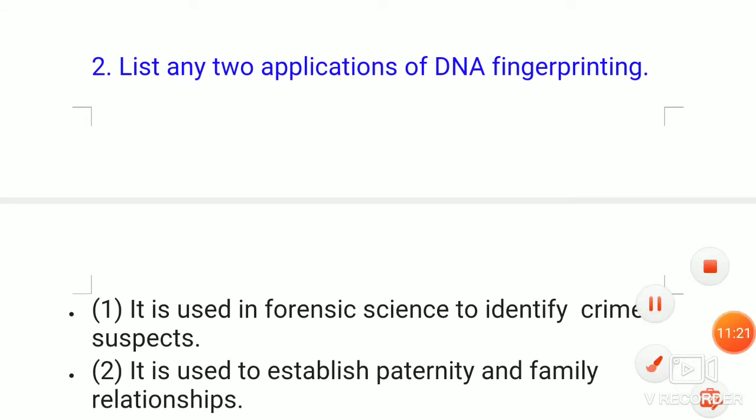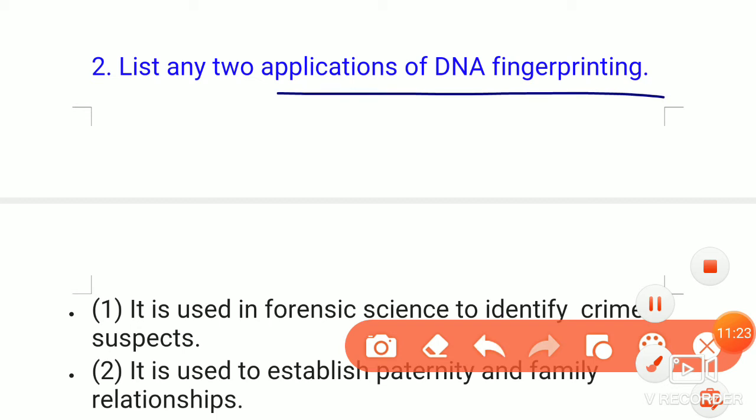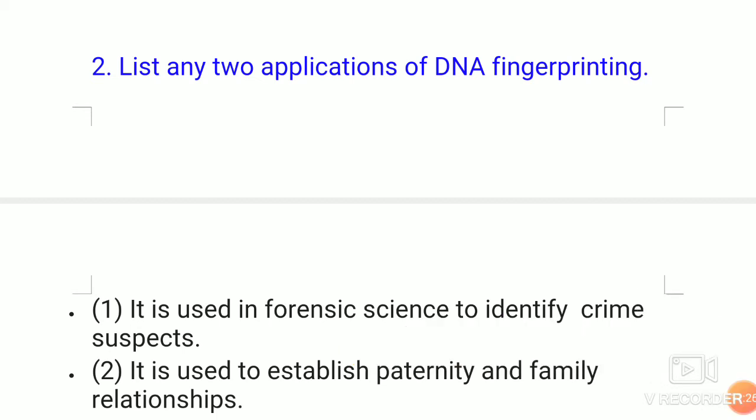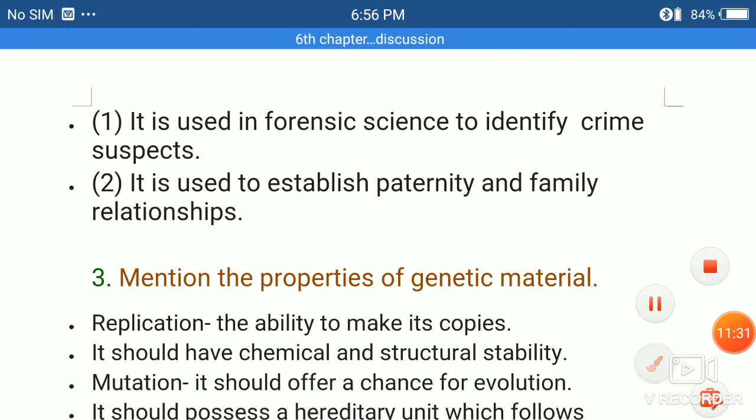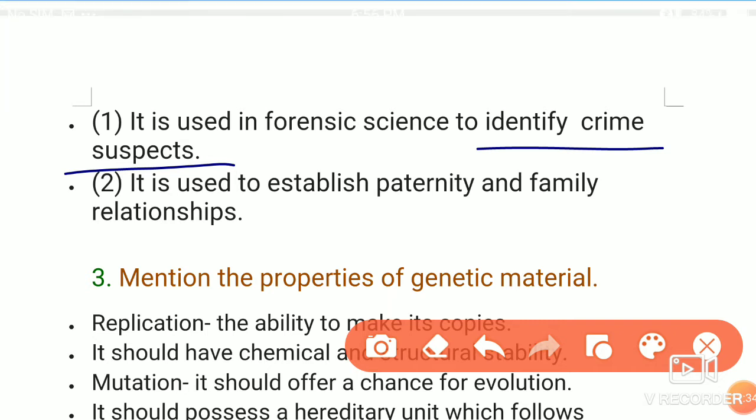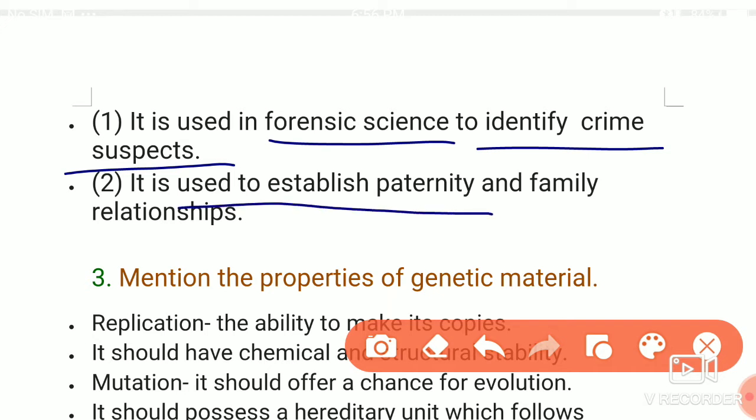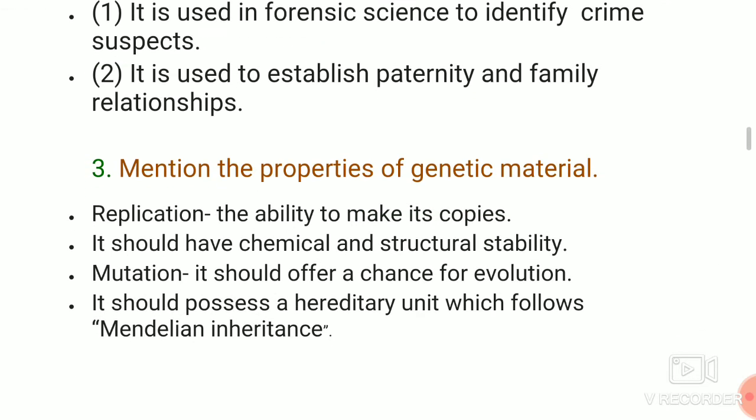The next is, list any two applications of DNA fingerprinting. The two applications are, it is used in forensic science to identify criminals. Then it is also used to identify or establish paternity and family relations. So that can be done by using DNA fingerprinting. Then in cases of rape, to identify the victim, that can also be done using DNA fingerprinting.